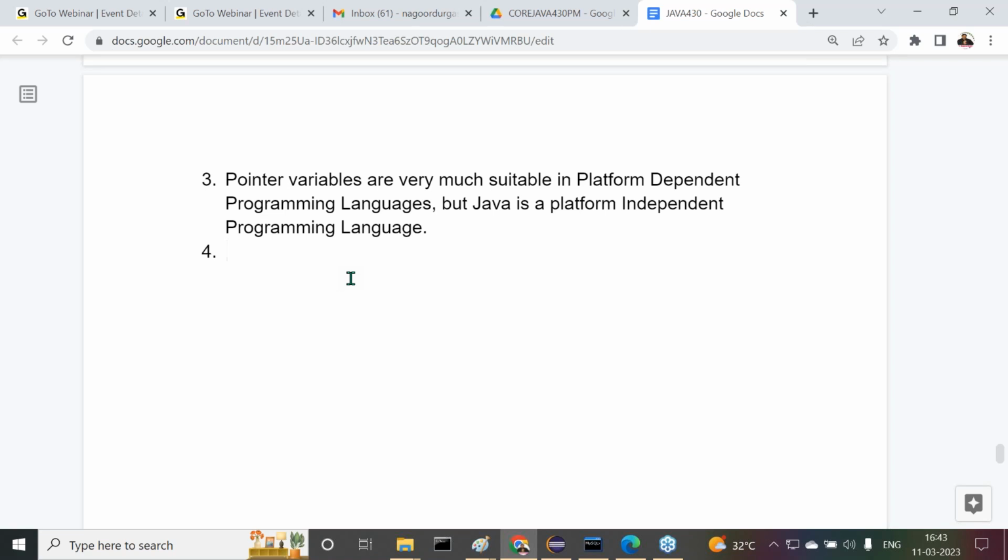I don't know about your situation, but in my situation, I felt very much difficulty seeing pointers. I have multiple reasons for it. Reason number one: up to intermediate I studied in Telugu medium, and in BTech first year it was directly English medium. What the trainers were teaching in the class, what we were listening to, felt like a totally different language, like a French movie, totally.